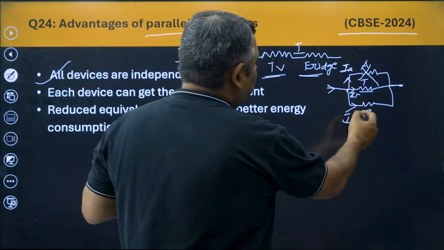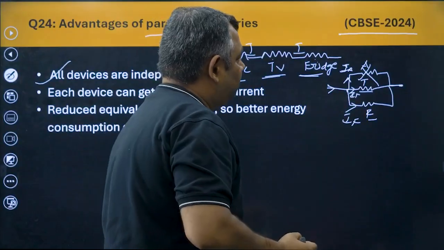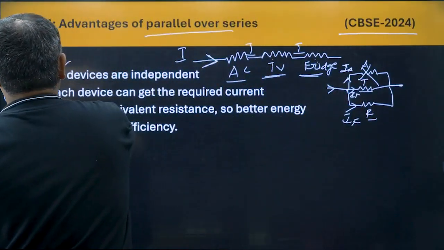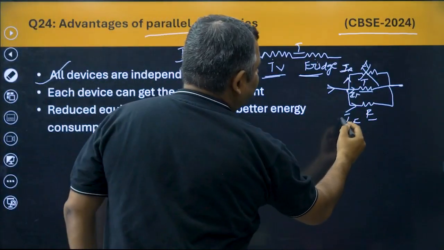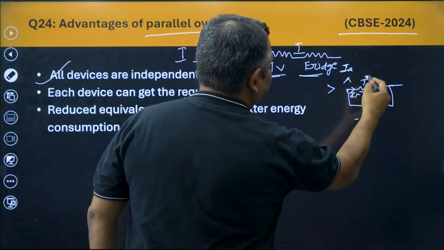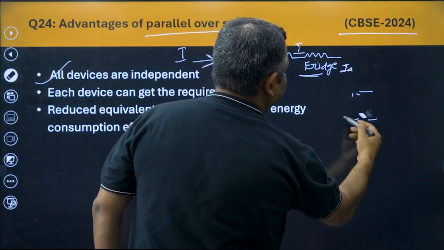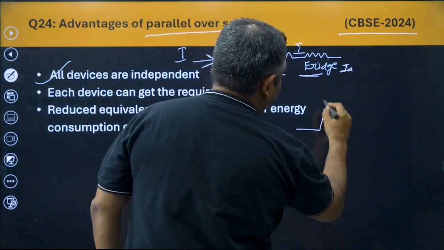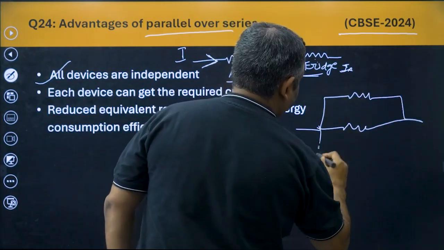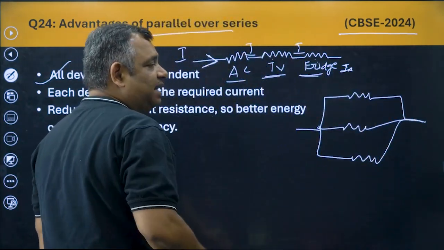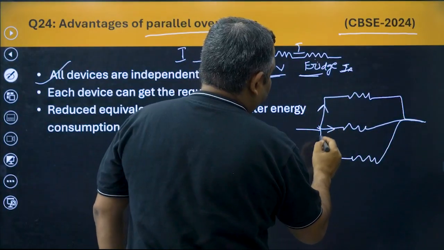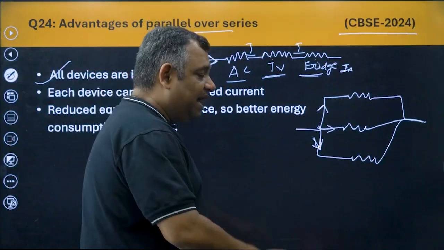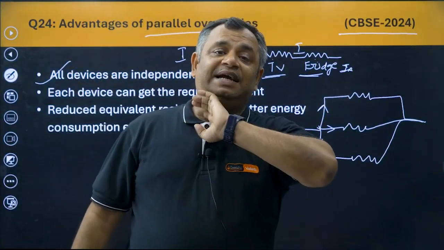Now, if the situation is that they are in parallel, then each of the devices is going to get, okay, let me just rub this and make it again. If they are connected in parallel, now see, each one of them is going to get different currents because they are different devices with different resistances, and it can be regulated which device gets which current.